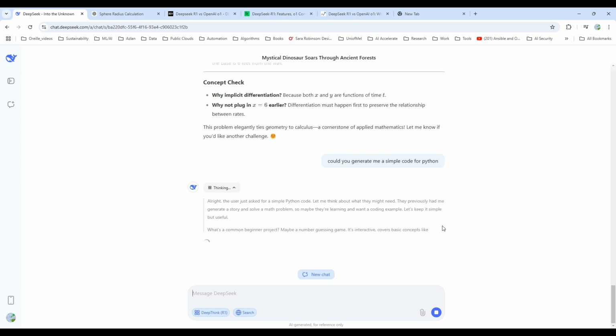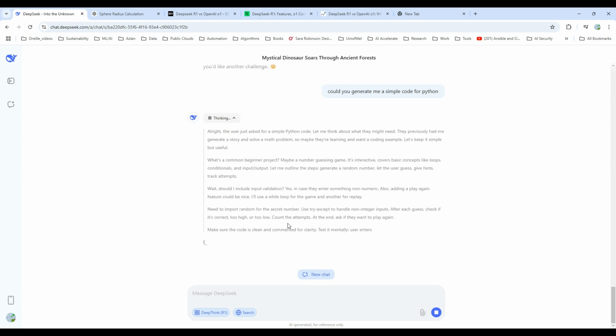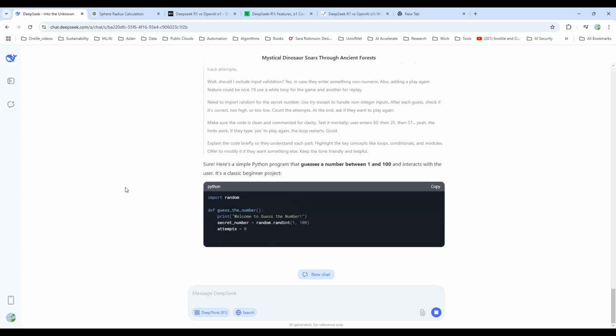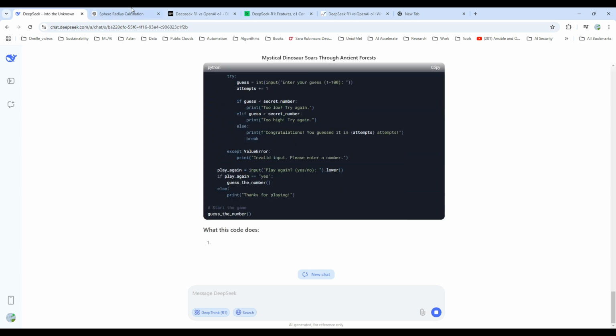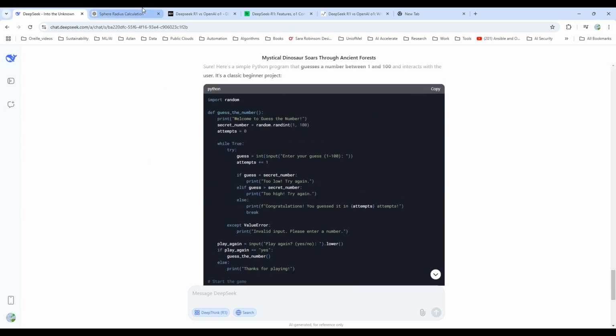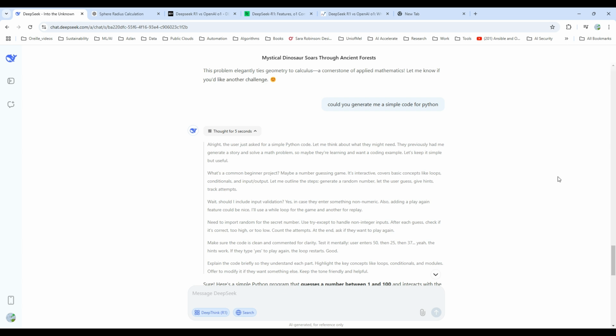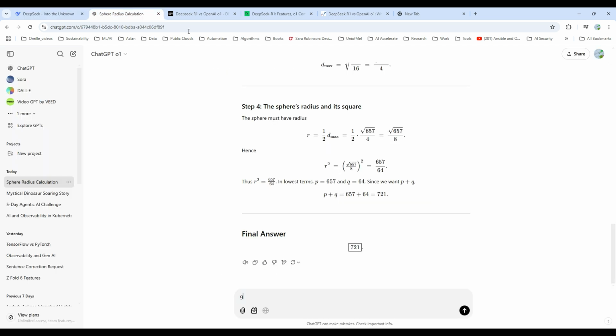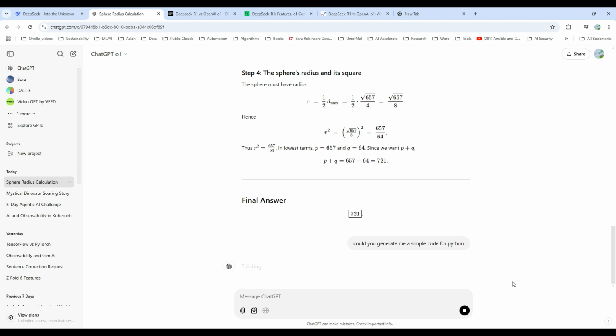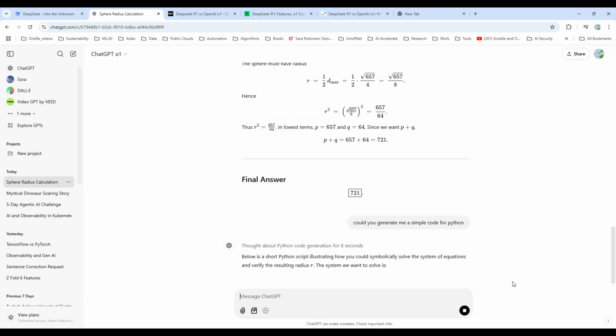Okay, so basically, it tells us like it is a beginner. So basically, let's see which one code is better. We're not gonna actually test it. We're gonna analyze it. Now let's copy paste the prompt so that we don't have bias to ChatGPT. You will not have any biasness because then we're gonna give it the same prompt so that we can see which one is better. DeepSeek does take less time than ChatGPT, and ChatGPT took way more money just to do this.